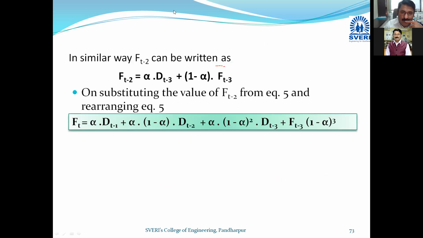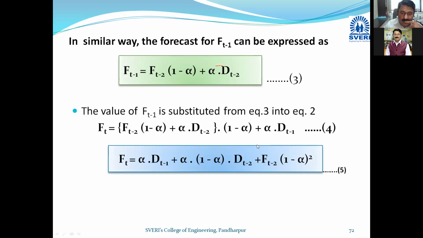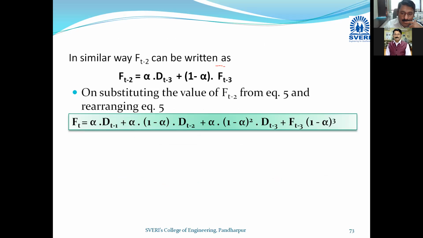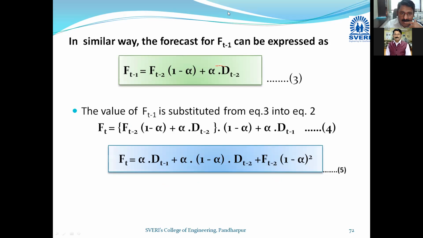Now ft minus 2. Here in the formula you can see where ft minus 2 is. We will not go into detail, I will just highlight and proceed, and my focus is to solve more and more numericals.